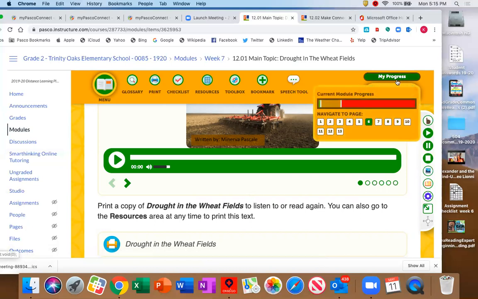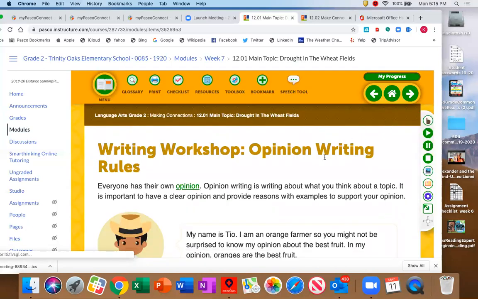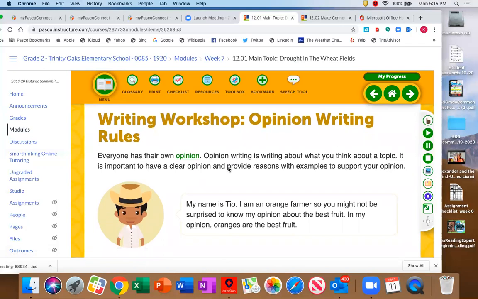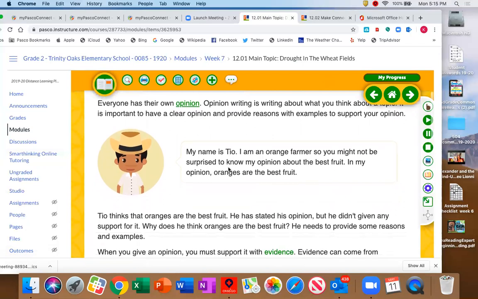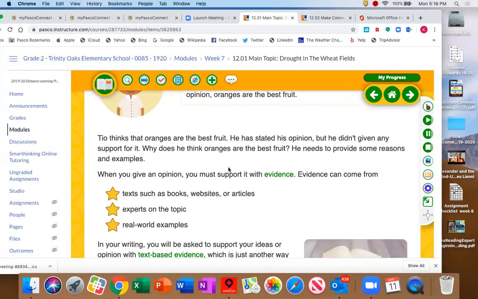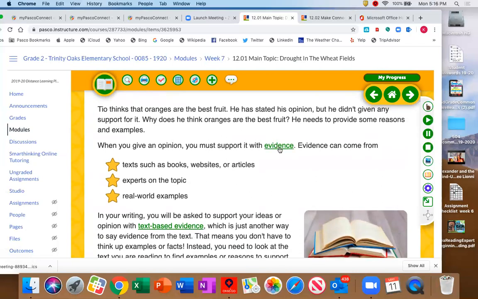Now, on page 7, you're going to be looking at that, but then I'm going to skip over to page 8, and it talks about an opinion writing piece. With the opinion writing piece, you're going to tell what you think about a topic. They're going to march you through how, with an opinion, you must support it with evidence.